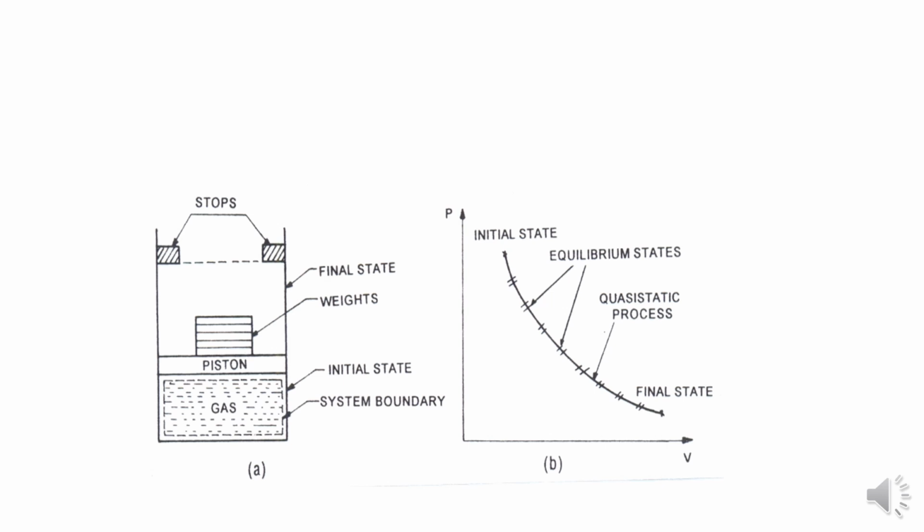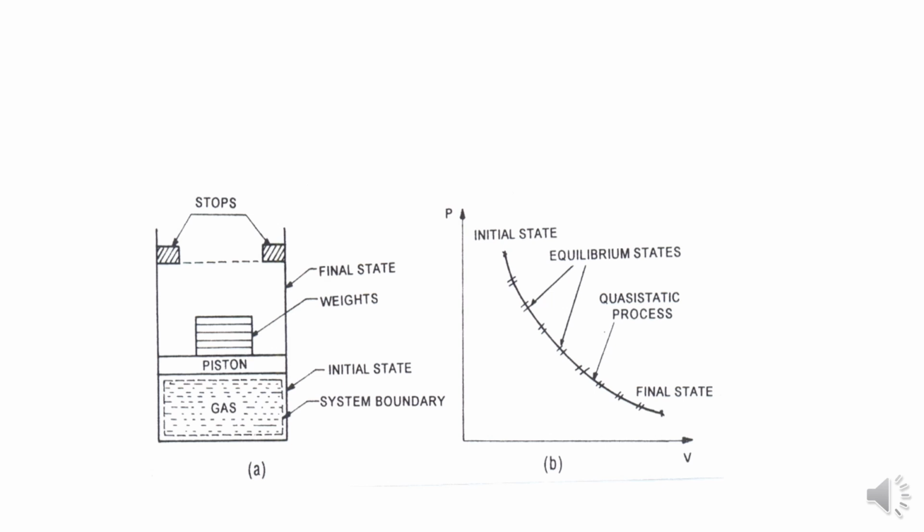Consider a system initially in equilibrium, as the weights on the piston just balance the upward force exerted by the gas. If all the weights are removed suddenly, the piston will move rapidly up until it stops. The system changes from the initial state to the final state, but the intermediate states are not in equilibrium, and hence the process is not quasi-static.